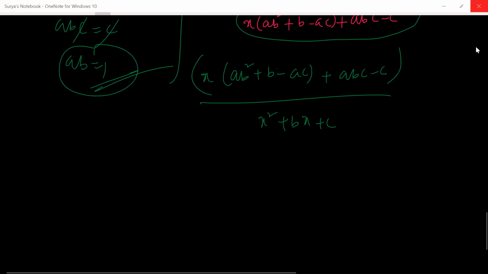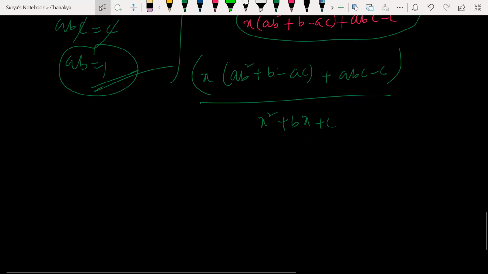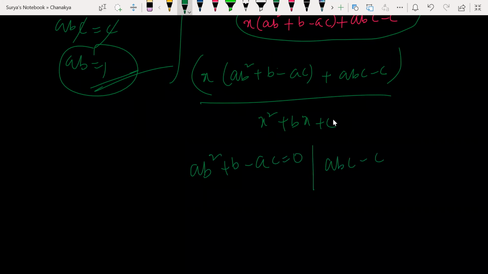If you do so, whatever expressions I have inside the brackets, parentheses, would be equal to 0 individually. Clear? तो मुझे क्या बचेगा अभी देखो, अभी इक्वेट करेंगे तो ab square plus b minus ac would be equal to 0, and here abc minus c is equal to 0. So I'm taking this case since I need to find out the ab value. So the ab value is 1 simply.